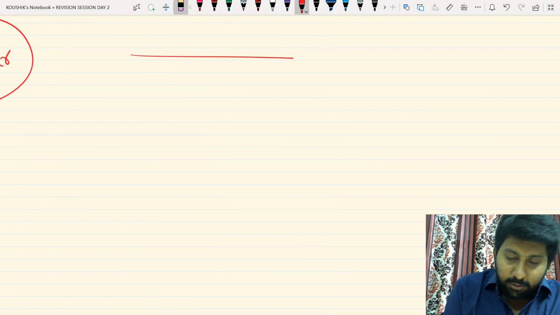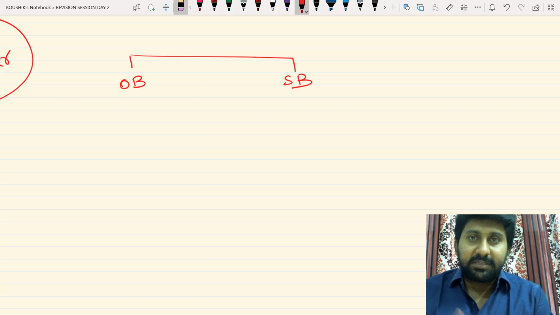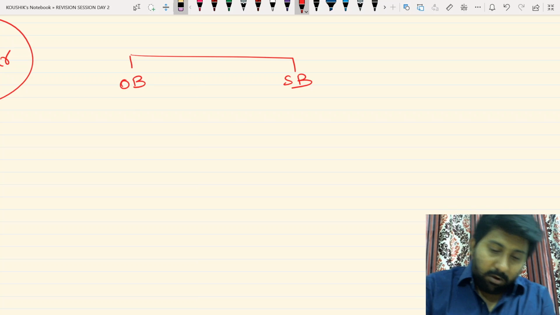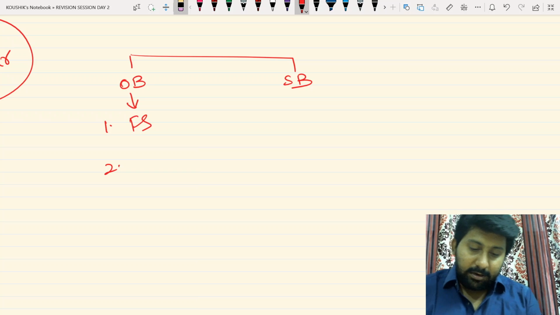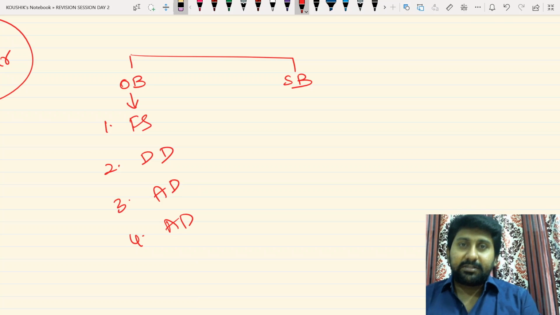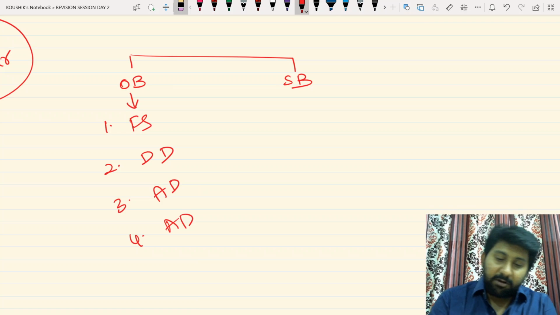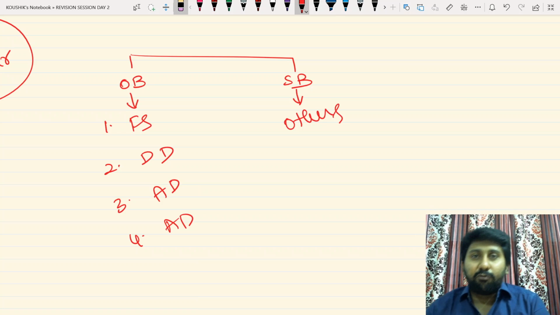There are two types of businesses in a general meeting: ordinary business and special business. What are the ordinary businesses? First, approval of financial statements. Second, declaration of dividend. Third, appointment of directors. Fourth, appointment of auditors. All others other than these four will be called a special business under the Companies Act.